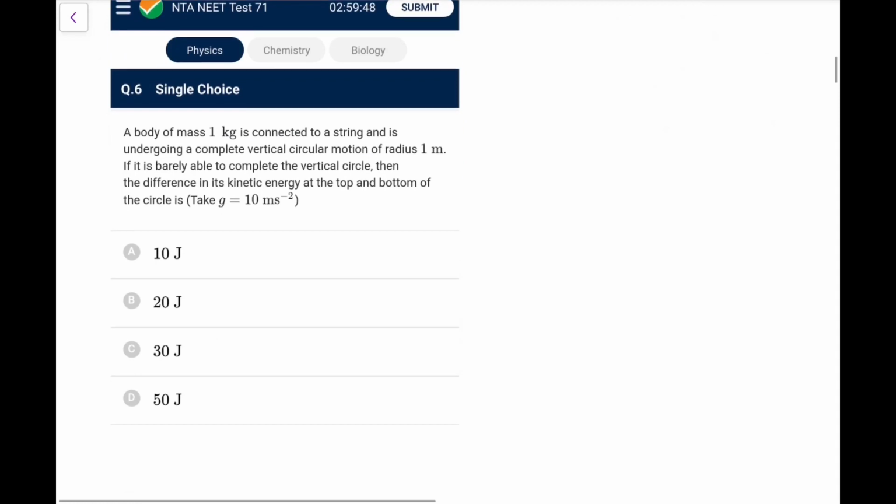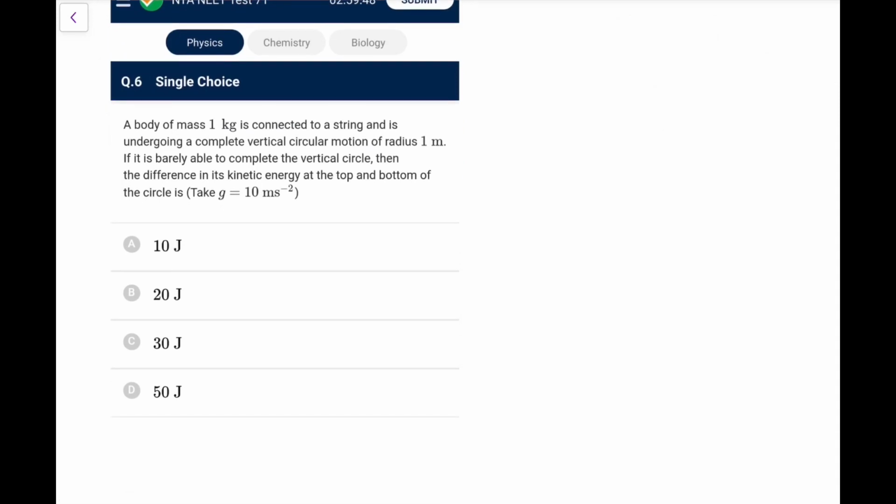Now the next one, the sixth one. A body of mass 1 kg is connected to a string and is undergoing a complete vertical circular motion of 1 meter radius. If it is barely able to complete the vertical circle, then the difference in its kinetic energy at the top and bottom of the circle is? It is barely able to complete, that means V at top is the critical velocity, that is root of rg.